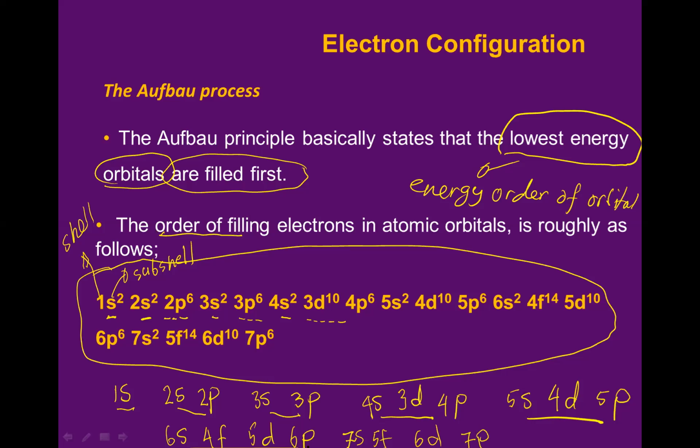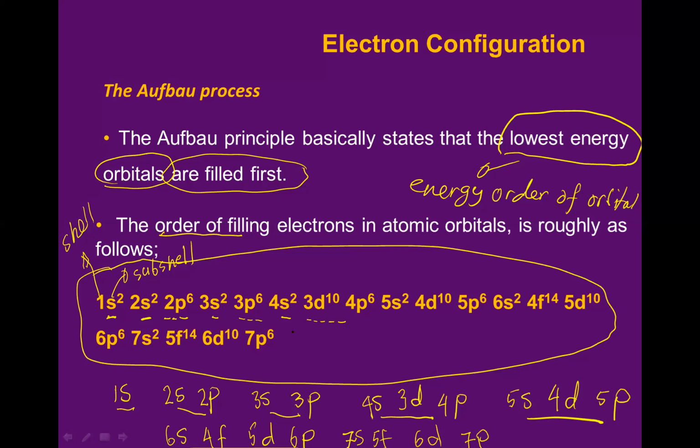Now I have the order. Now you can check the order that I made with the order in here, it will be the same. S, SP, SP, SDP, SDP, SFDP, SFDP. Isn't it? It's the same. Just the difference is the number in here.